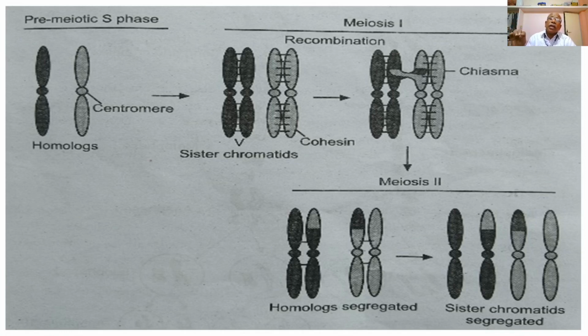Each cell will have a nucleus with a set of sister chromatids of a species, which have been separated during anaphase second.